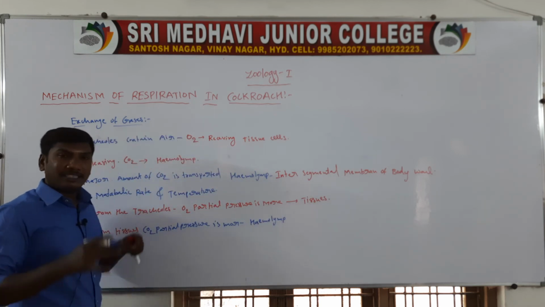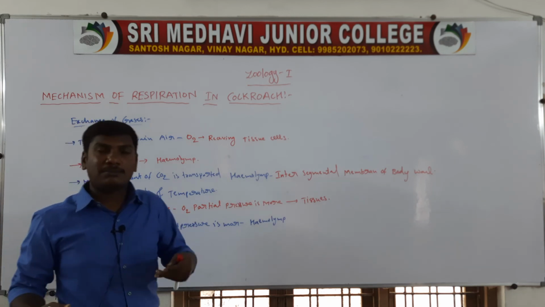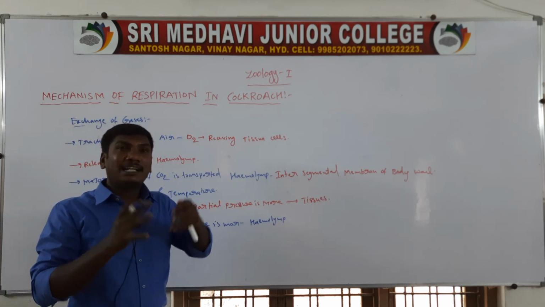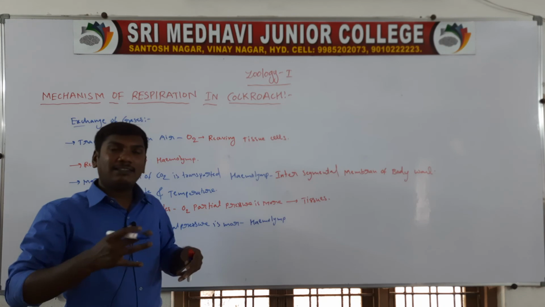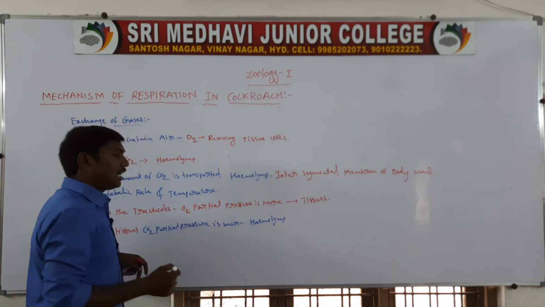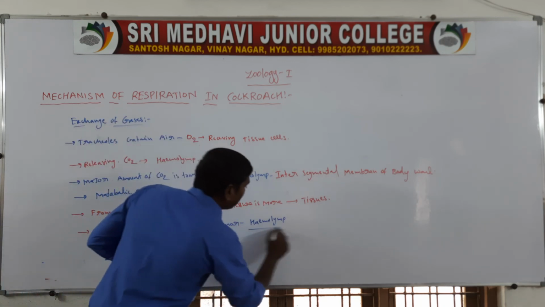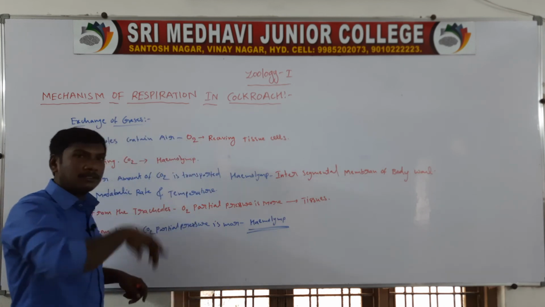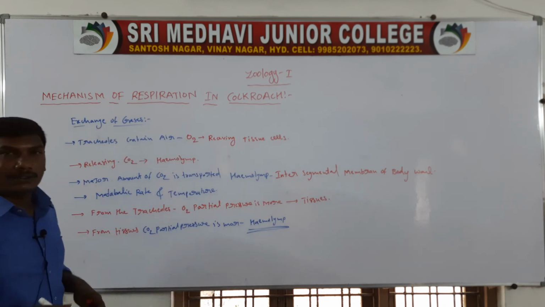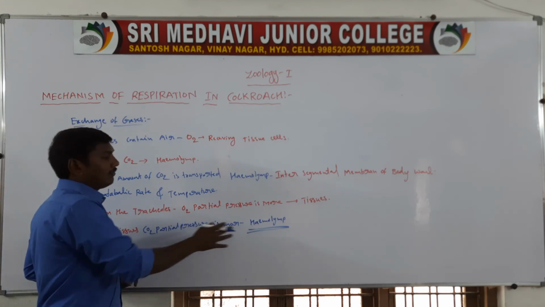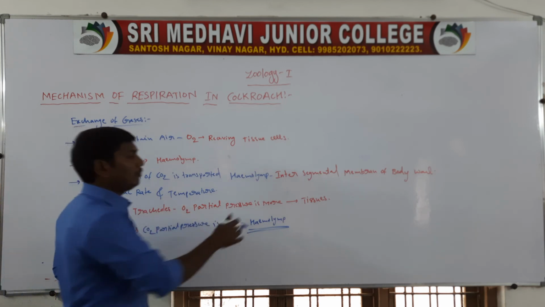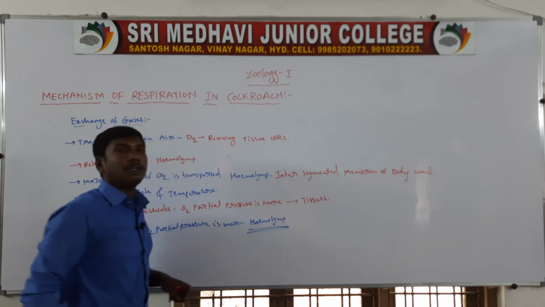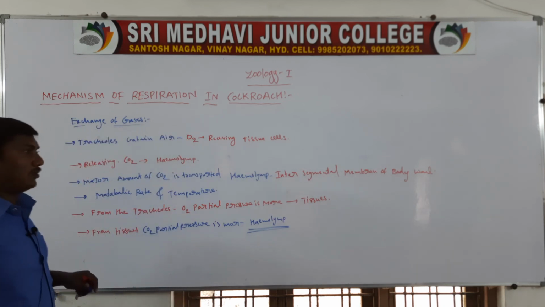The CO2 dissolving capacity of the hemolymph is more compared to the tracheoles, since the tracheal system has less dissolving capacity. So the CO2 enters the hemolymph, and from the hemolymph it goes through the intersegmental membrane of the body wall to the outside.